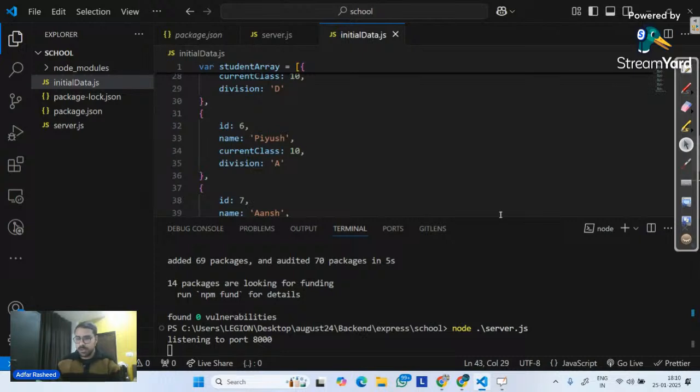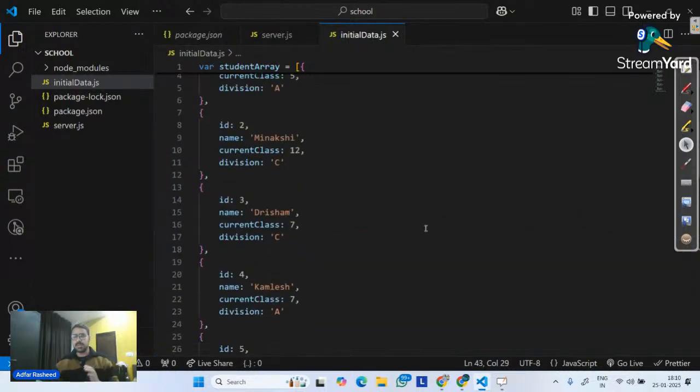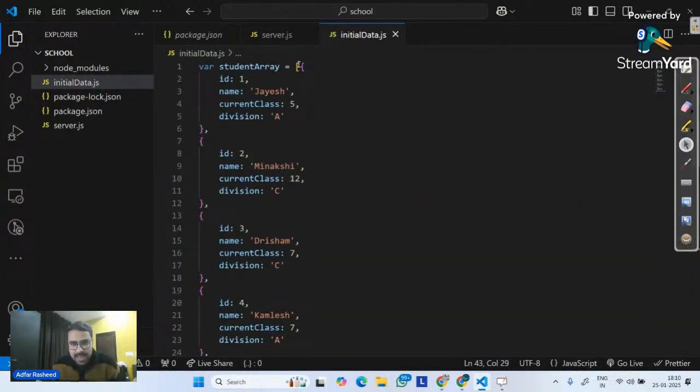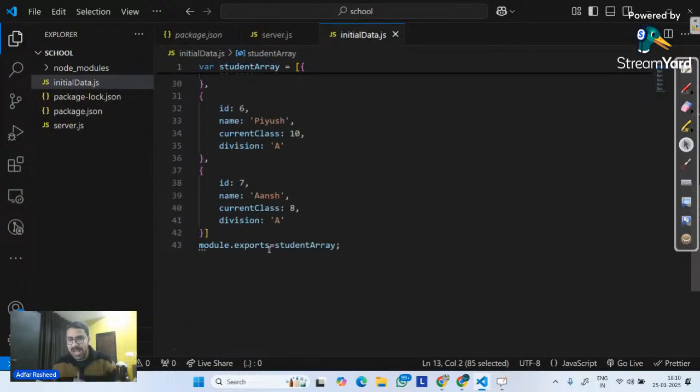If you look at this particular file, you can see I have a student array. Inside this, I have an object. Number one object has ID, name, current class, division. The second object also has name, ID, current class, division, and so on and so forth. And how many students' data do I have right now inside this array?